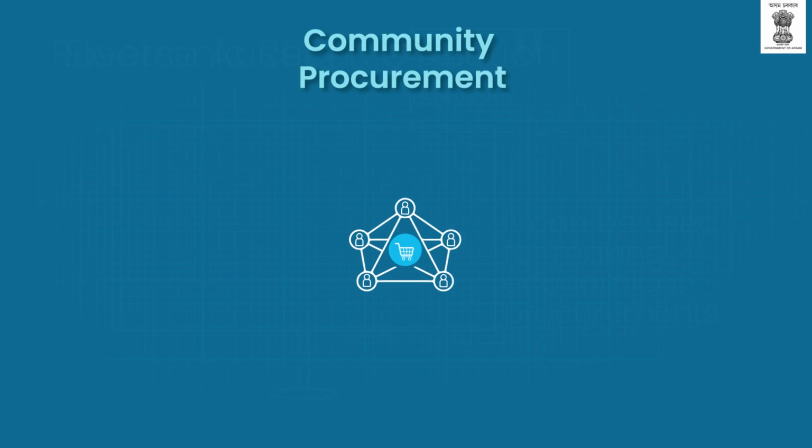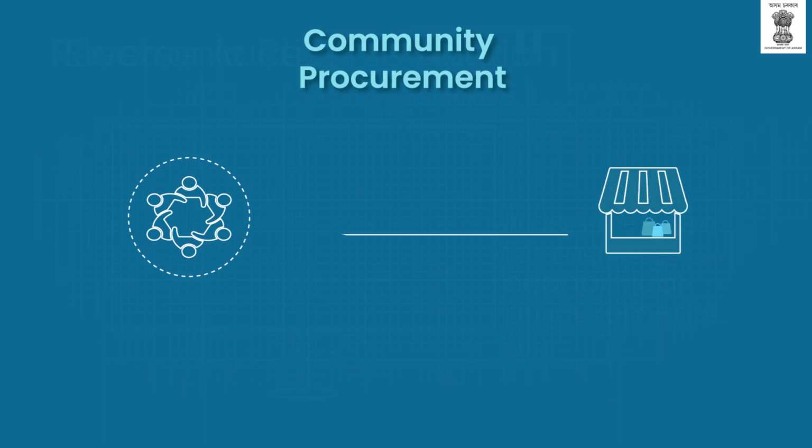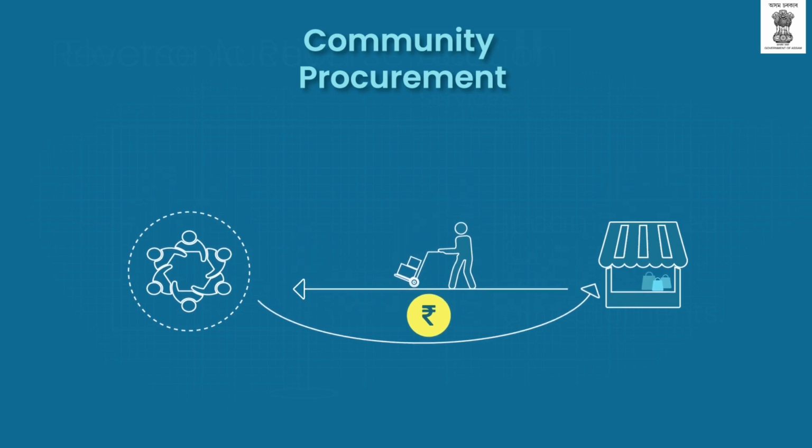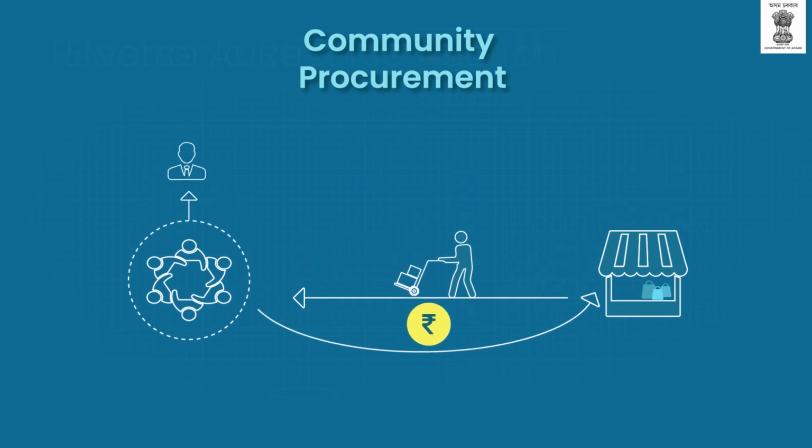Community procurement. This method is applicable to community-driven schemes. The community is allowed to procure certain items of their need from the market at a rate prescribed in the rate bank, established by the procurement entity. The person representing the community shares part of the cost of the item with the government.